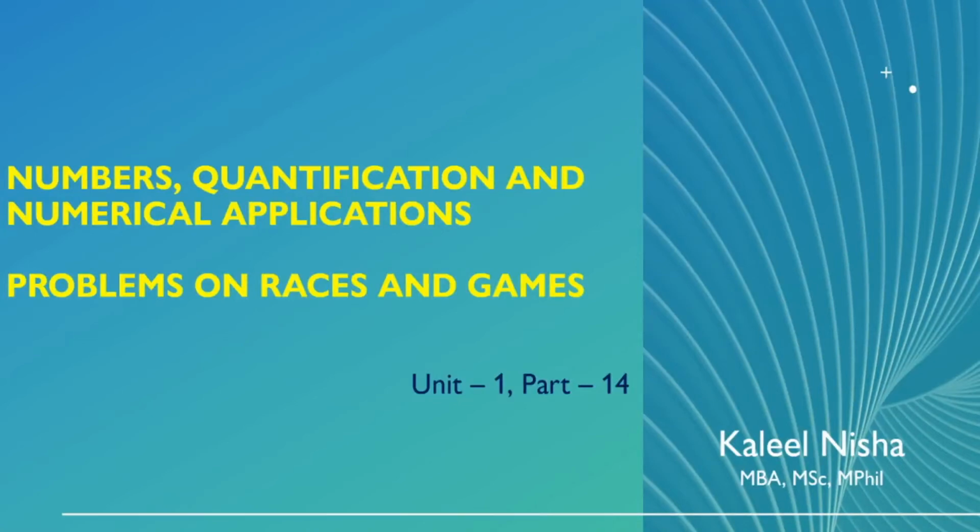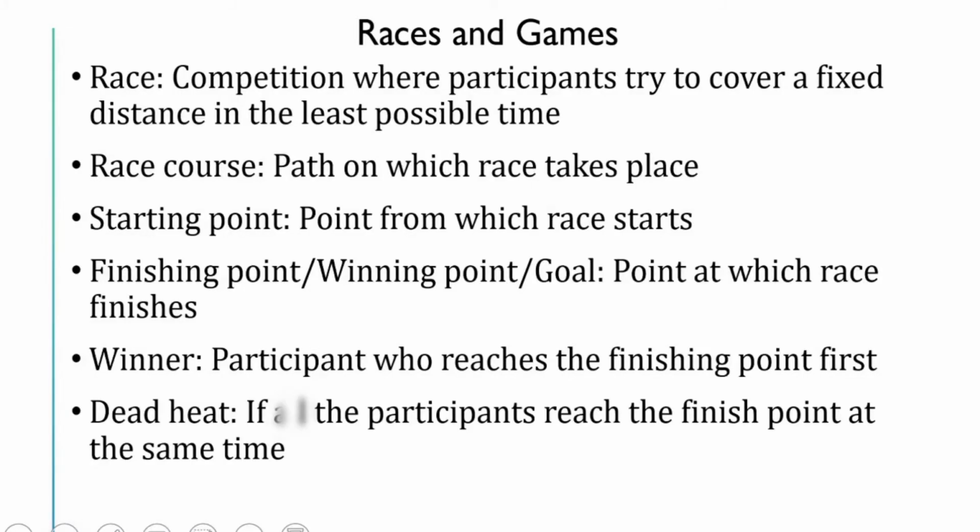In this video, I'll give the meaning of some of the terms used in races and games, followed by solving problems on races and games. So first we will see what is race. We all know a race is a competition where participants try to cover a fixed distance in the least possible time. Race course is nothing but a path on which the race takes place.